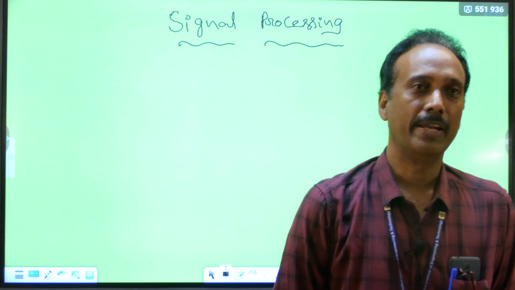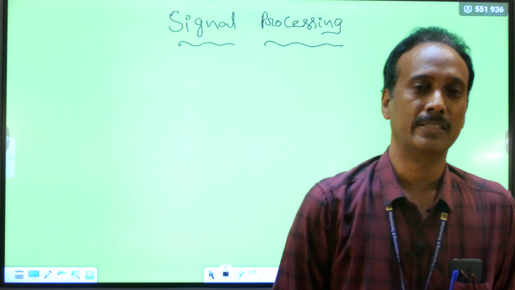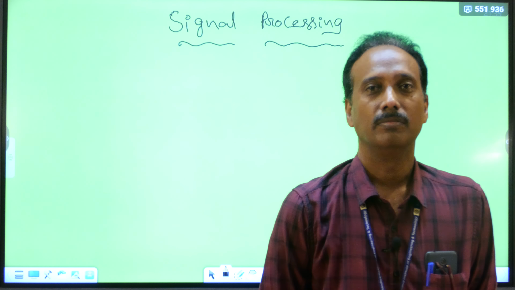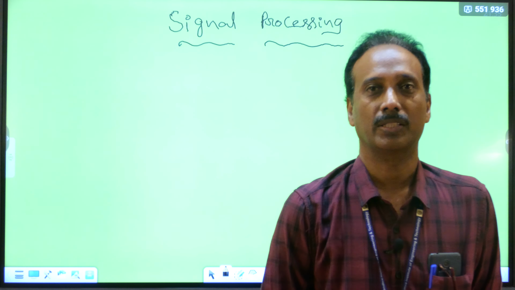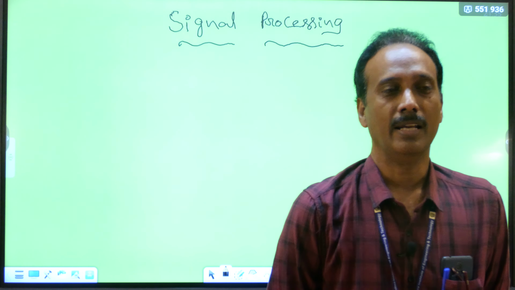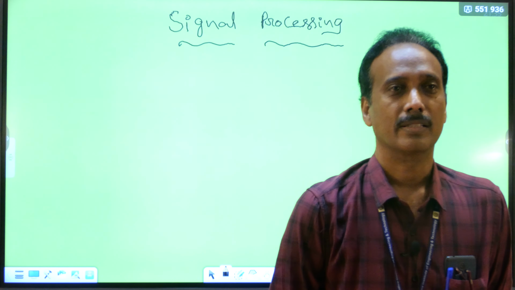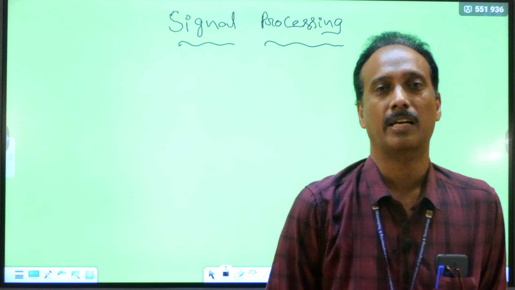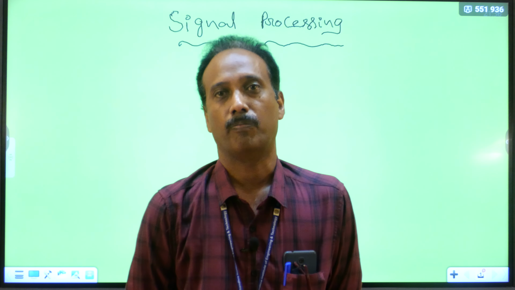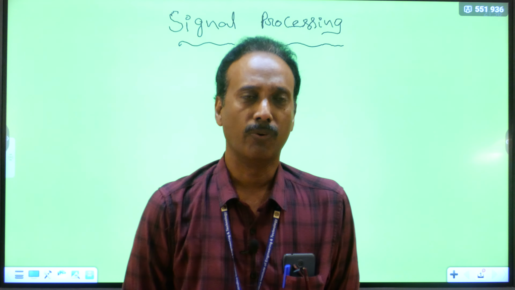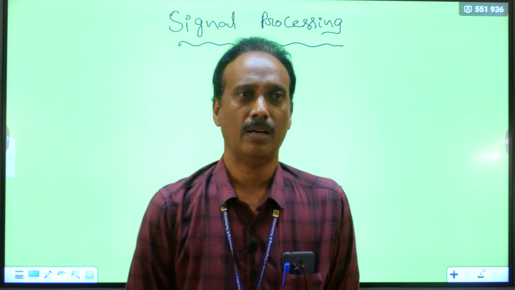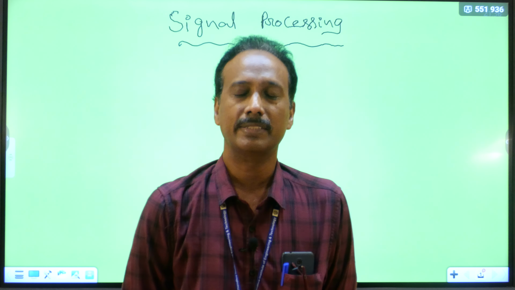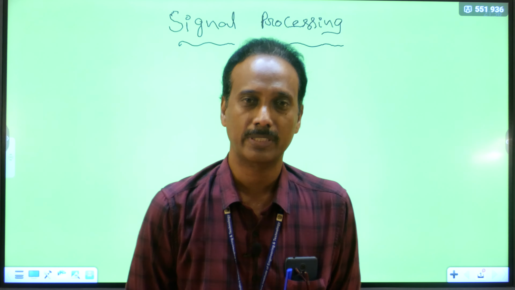the Fourier series cannot be used for finding these frequencies, and we cannot extract the information. Then we must go for another tool, that is known as the Fourier transform. If the signal is an aperiodic signal, the information embedded in that signal in the form of frequencies can be extracted by using the Fourier transform. But for both the Fourier series and the Fourier transform, applied for extracting the information in the form of frequencies, that signal must satisfy some conditions.